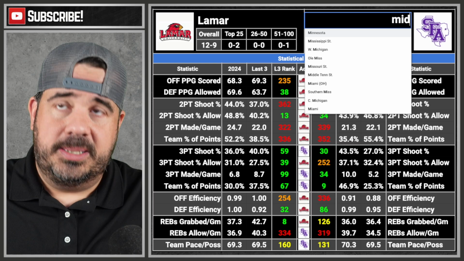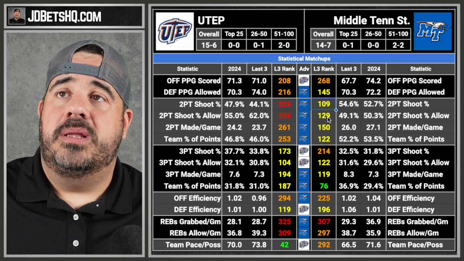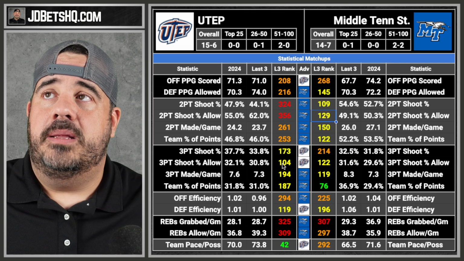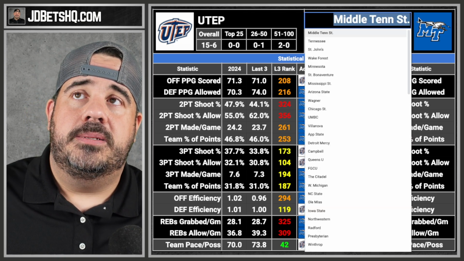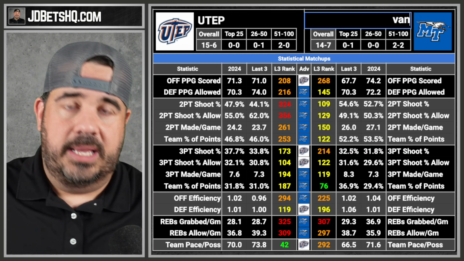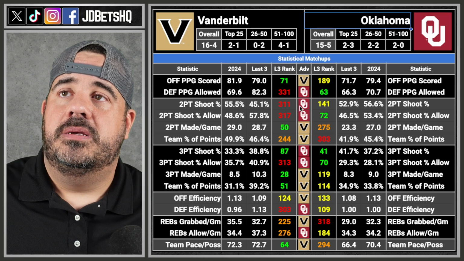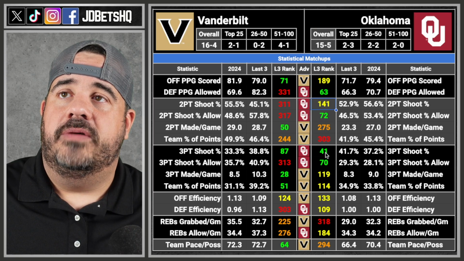Next, we got Middle Tennessee. In the middle. Ooh, look at the yellows. Okay, Middle Tennessee and UTEP. Not enough for us. Take that off. It's going to be Vanderbilt. Nope, damn. Home teams. Oklahoma against Vanderbilt. Oklahoma, offense.